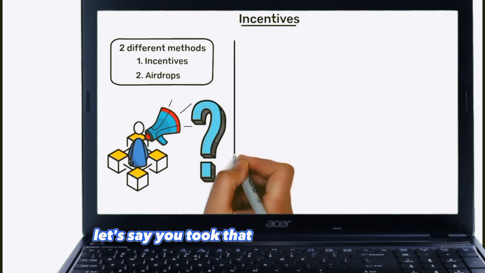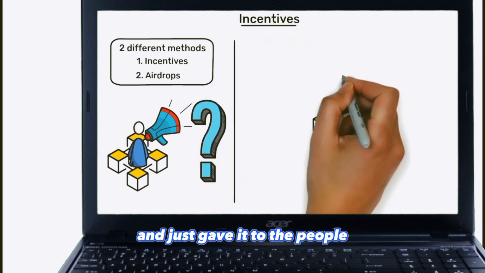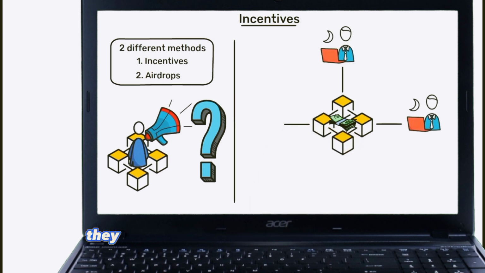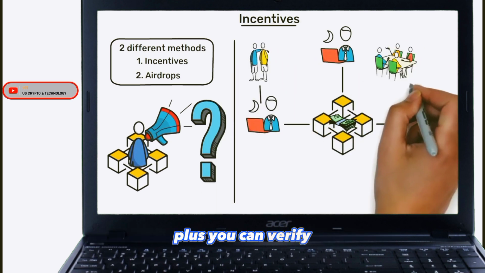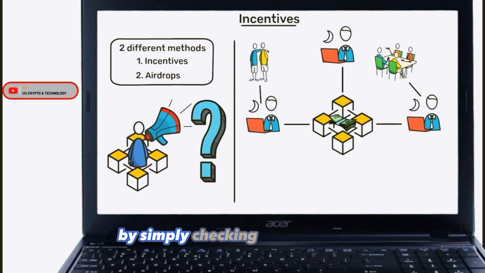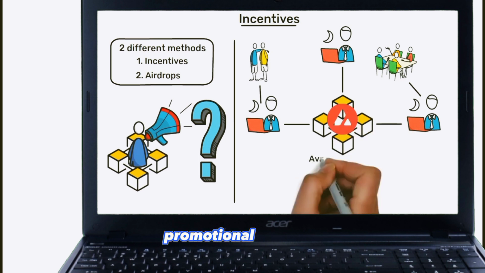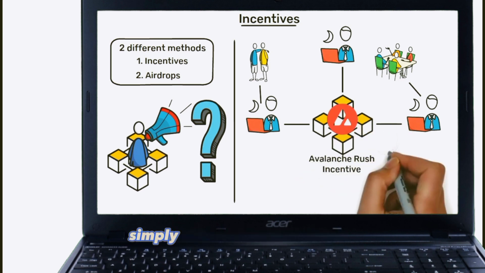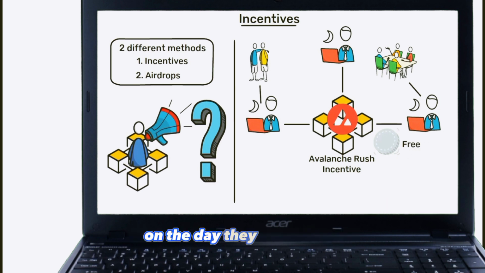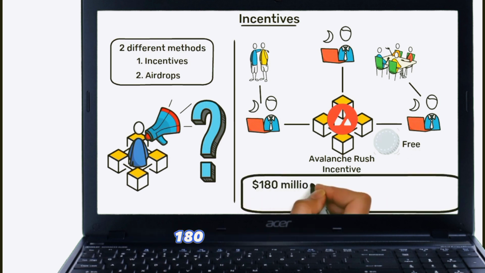Let's say you took that advertising money and just gave it to the people using your blockchain. This way, they become more interested in the project and let their friends and family know. Plus, you can verify that your marketing money is paying off by simply checking the blockchain. This is happening right now in the crypto industry. They even have a promotional program called the Avalanche Rush Incentive, where they offer free tokens simply for using the blockchain. On the day they launched it, the prize was worth $180 million.